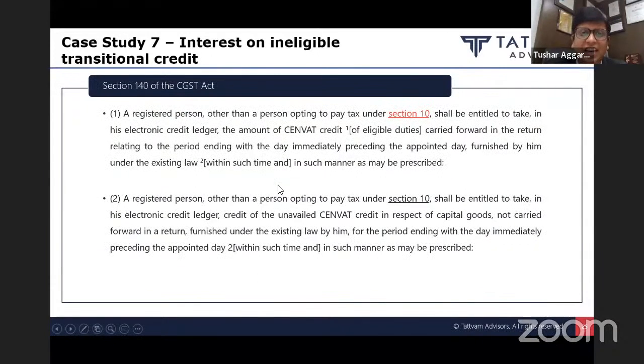Whereas transitional credit is an amount of standard credit which is carried forward. There is nowhere in the law which is written that this amount of standard credit will be deemed to be input tax credit for the purpose of section 73 or levy of interest under section 50 subsection 3. Accordingly, since sections 73 and 74 talk about ITC, and section 50 subsection 3 talks about levy of interest in case of wrong input tax credit, and transitional credit is not input tax credit, there is no provision to levy interest under the GST law.